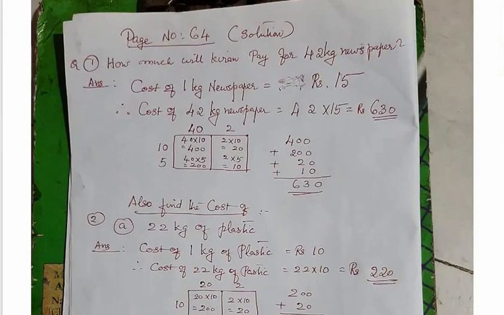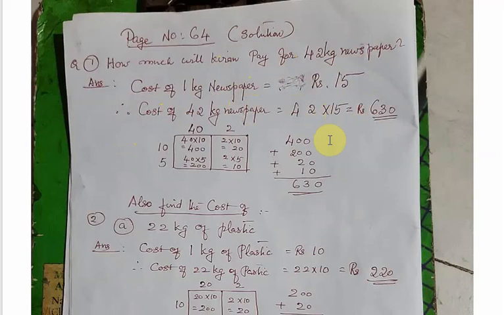Students, see now this page number 64. There is no place to do that solution there, so I have done it separately. Students, you can also copy this particular solution in your notebook because it is very important. So first question, you see: how much will Kiran pay for 42 kg newspaper? The cost of 1 kg newspaper is rupees 15. So what will be the cost of 42 kg newspaper? The actual multiplication is 42 multiplied by 15.